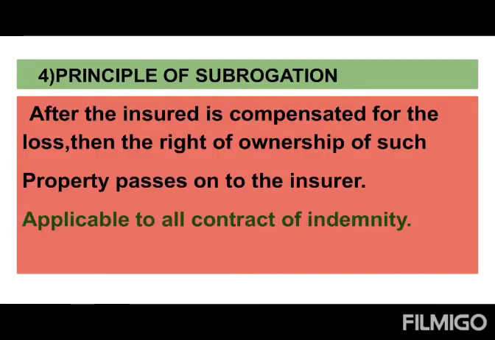And the fourth principle, let us see, is called the principle of subrogation. Before going into the details, I'll give a short explanation.